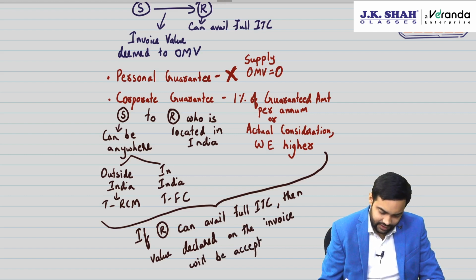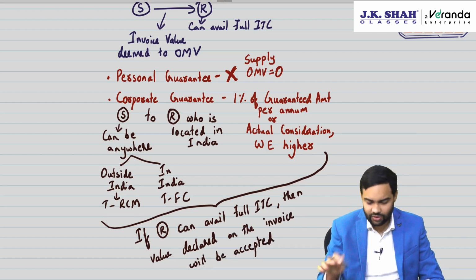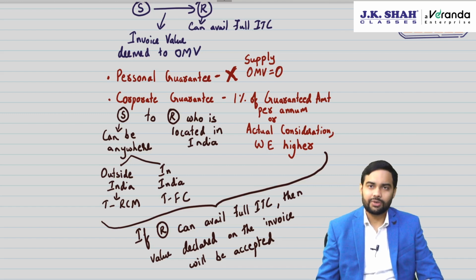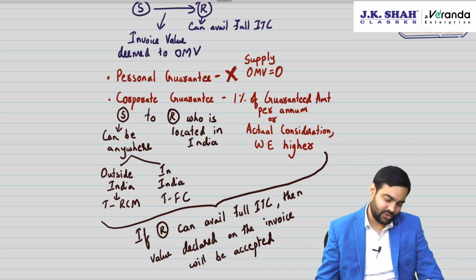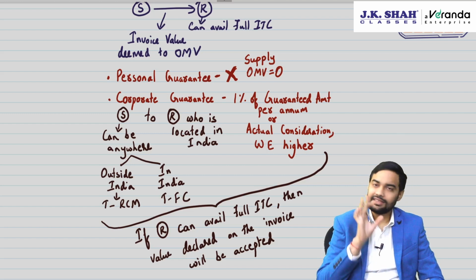That means if recipient can take full ITC, you don't have to worry at all even about corporate guarantee, because at the end of the day it is revenue neutral. One person will discharge output, one person will get ITC. Net effect of the transaction is 0. So this is the law.